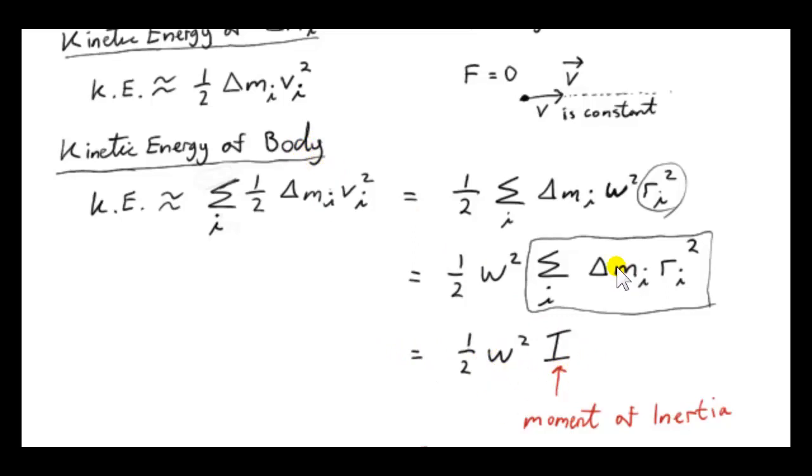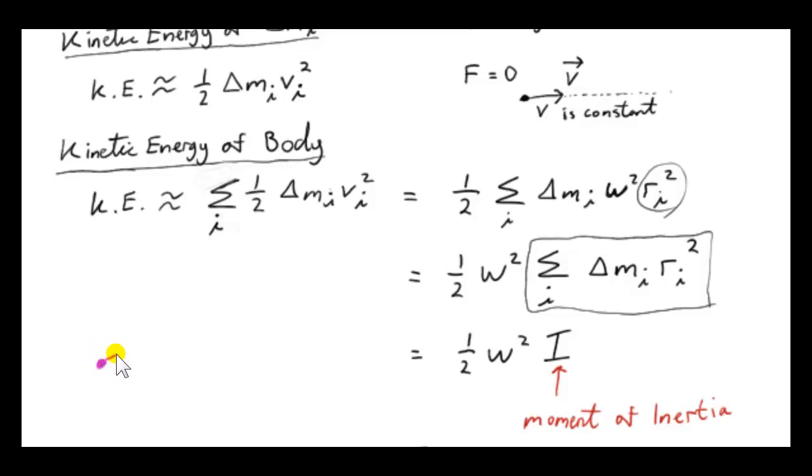Now really it's just an approximation because we haven't used calculus. We haven't let this quantity go to 0, but if we do it more rigorously, we will get this formula here, half omega squared I for the kinetic energy of the body. Now, notice how this compares with the formula for the kinetic energy of a particle.